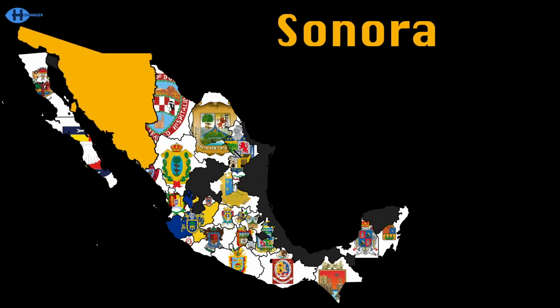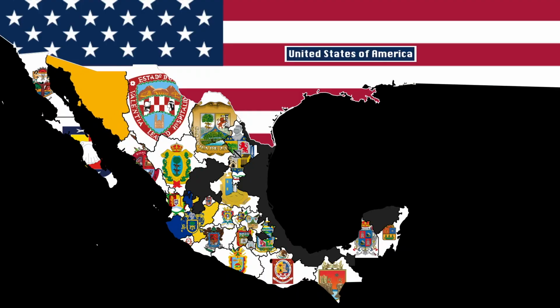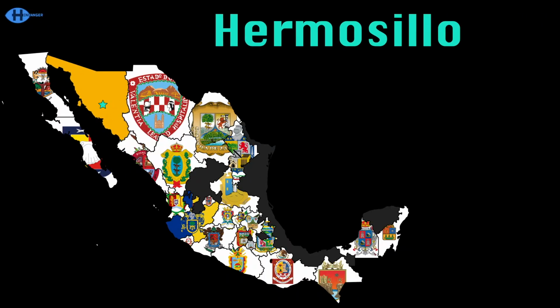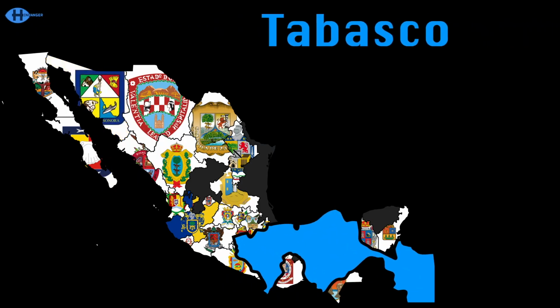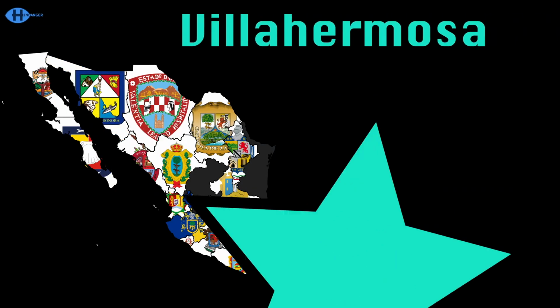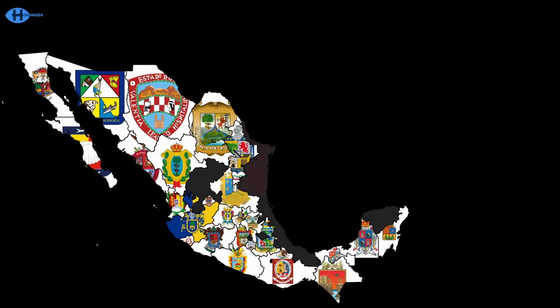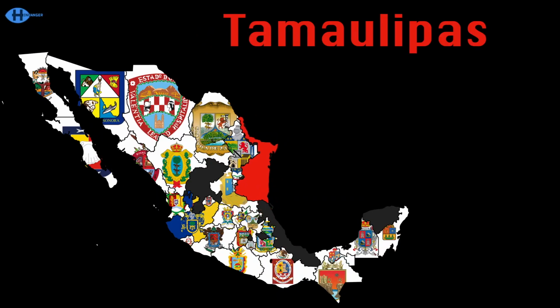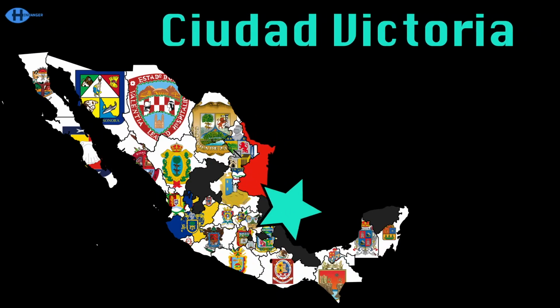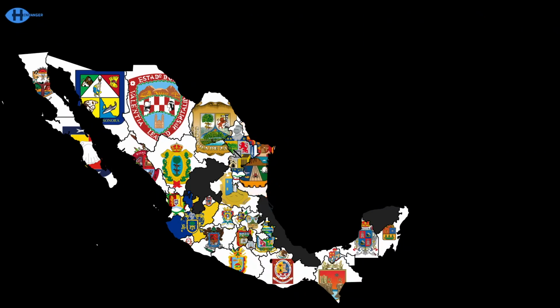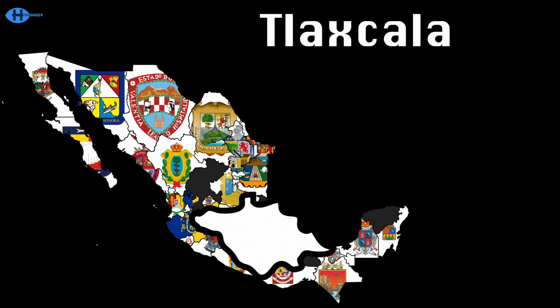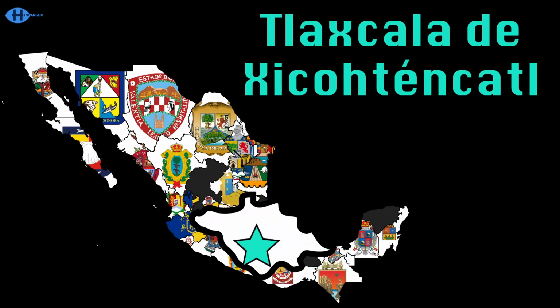Sonora touches Arizona and New Mexico. The capital here is named Hermosillo. Tabasco is here, I told ya. The capital is Villahermosa. The state touches Texas, it's Tamaulipas. Ciudad Victoria's the capital at last. Tlaxcala's named after the Tlaxcaltecs, I'm told. The capital's Tlaxcala de Xicohtencatl.